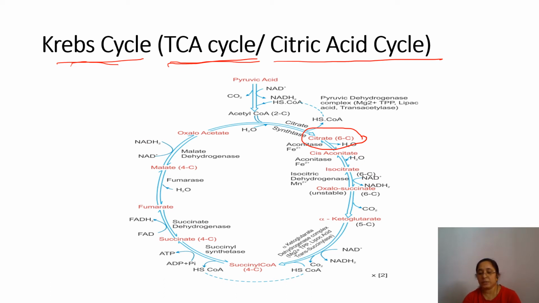Here you can see, this is the pyruvic acid. Then this is the acetylation process. We got the acetyl coenzyme A. This is the connecting link between glycolysis and the Krebs cycle. I already explained this one. Now this acetyl coenzyme A reacts with oxaloacetate present in the matrix of the mitochondria, and citrate is the first stable compound. Citrate synthetase is the enzyme here, and the first stable compound is citrate.